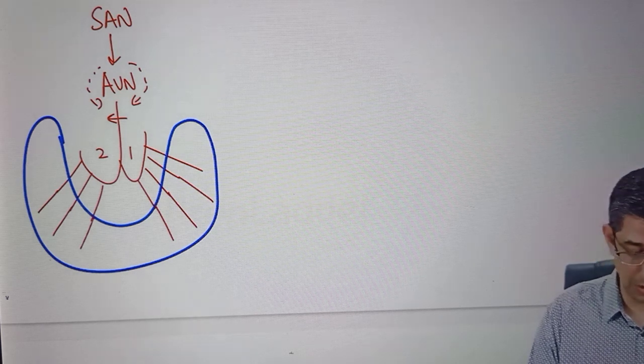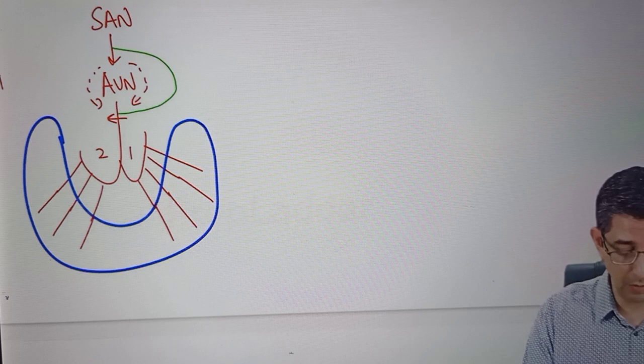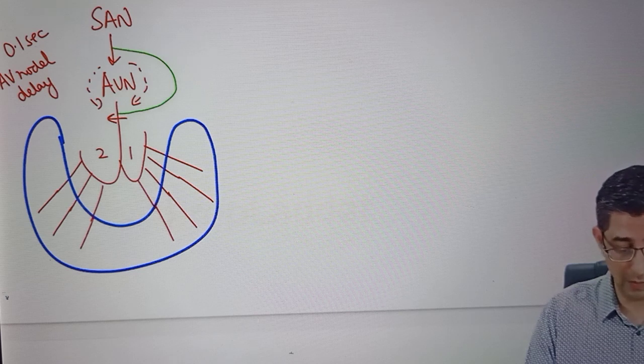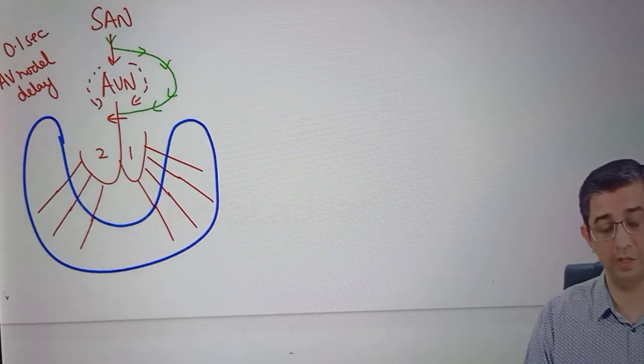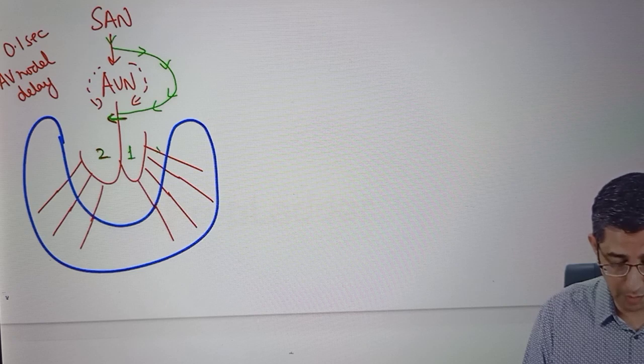Now I'm going to show a short circuit. The current is going to bypass the AV node once again. See, the AV node is relatively slow conducting. The AV node always exhibits what is called AV nodal delay, which will be a delay of approximately 0.1 second. In our case, the current of the SA node will definitely be able to bypass this ultra slow conducting pathway. This is the express highway that I'm talking about, which will directly cause activation of the bundle of His, will cause a septal activation, will cause the current to go to left ventricle, right ventricle, will utilize the Purkinje fiber.